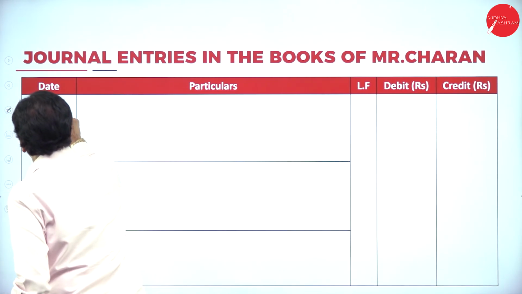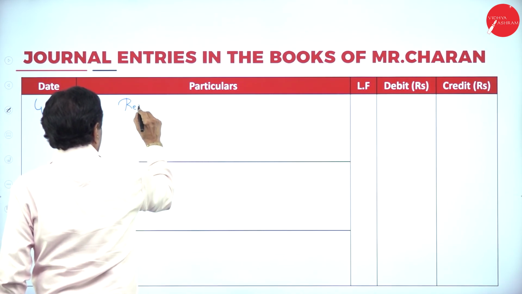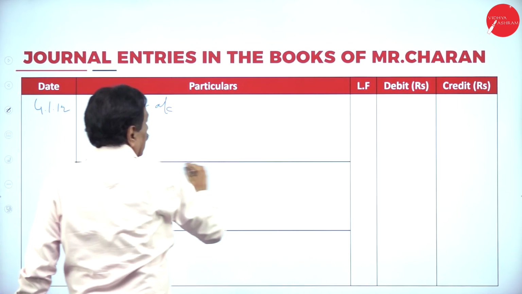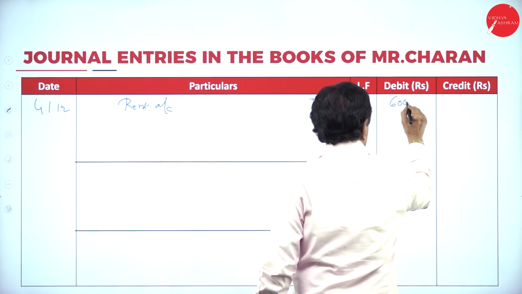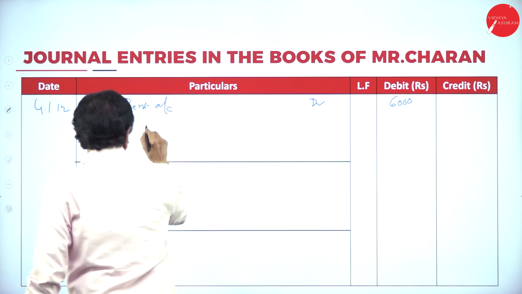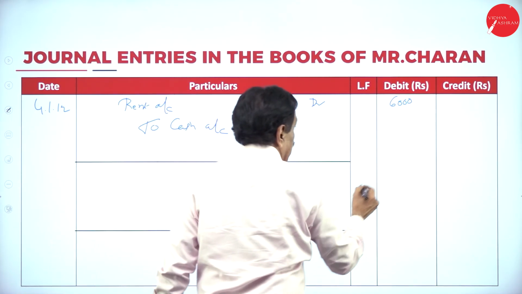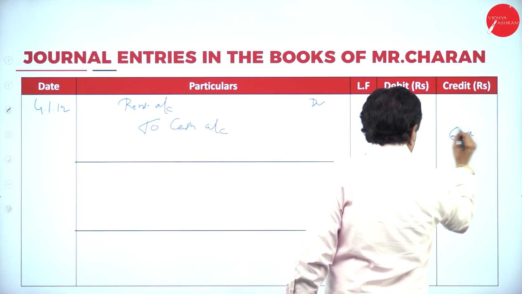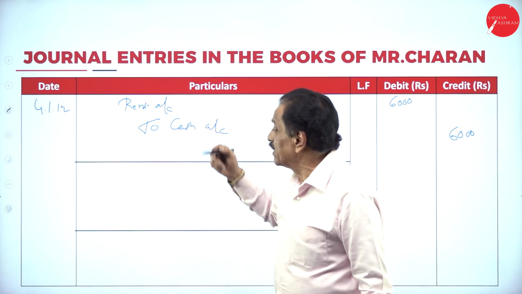4/1/2012. What's the entry? Rent account debtor 6,000 to cash account 6,000. Rent paid.